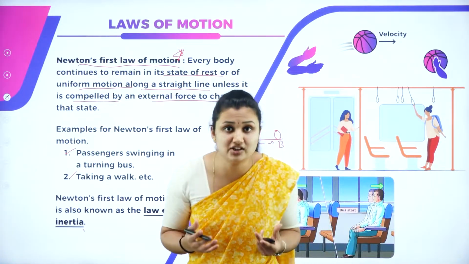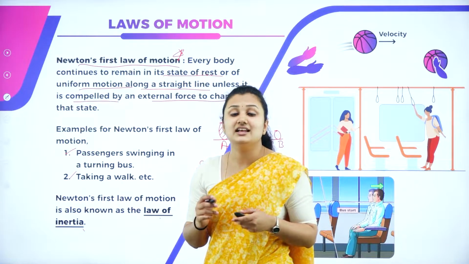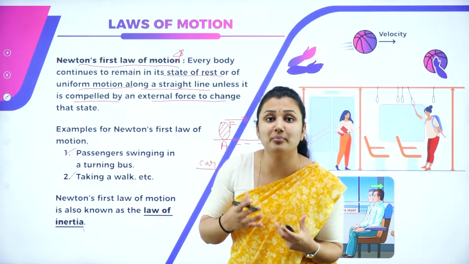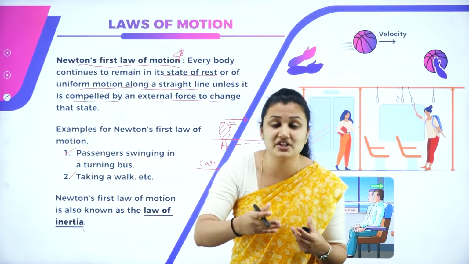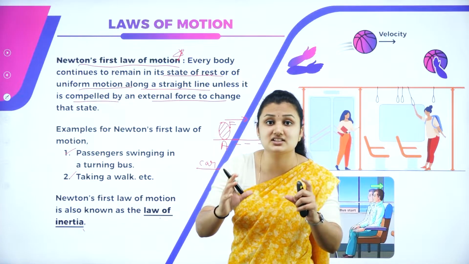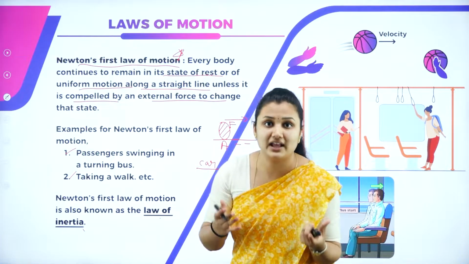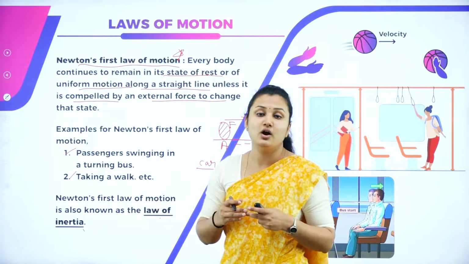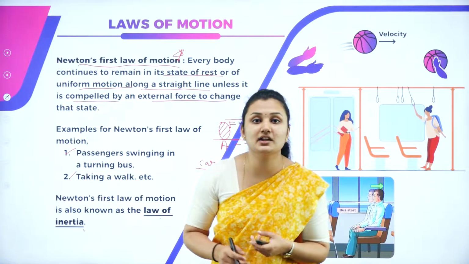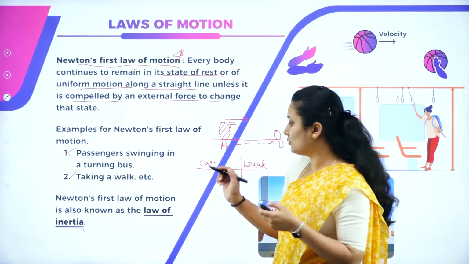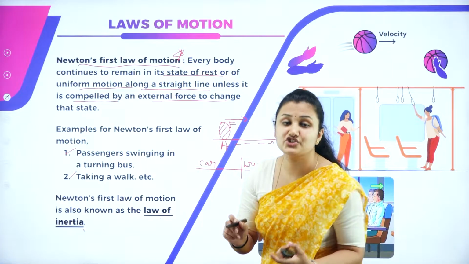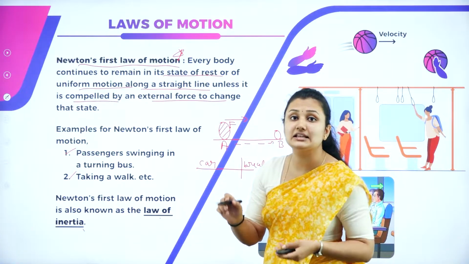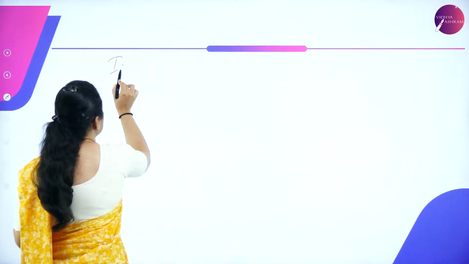What do you mean by inertia now? Inertia is nothing but the tendency, the property of the object due to which it resists the change of its state of rest or uniform motion when an external force is applied on it. So Newton's first law is also called the law of inertia. What is inertia?